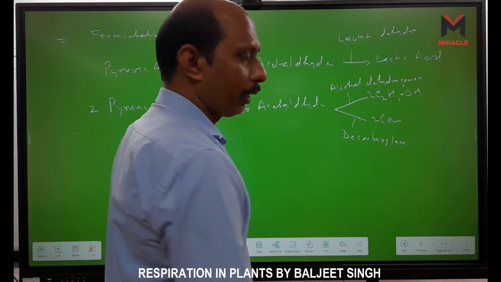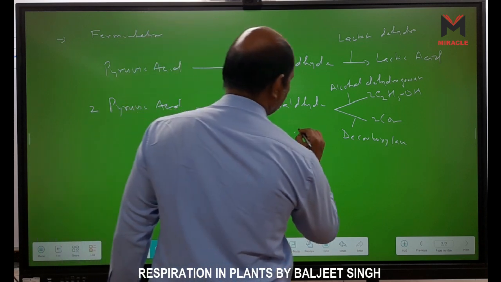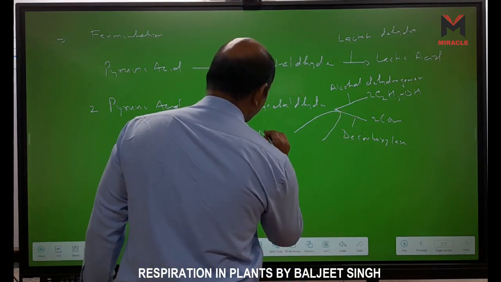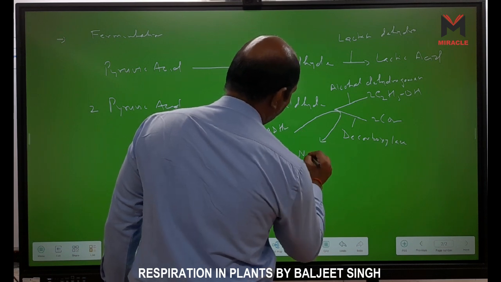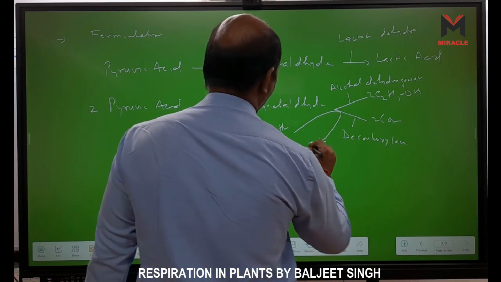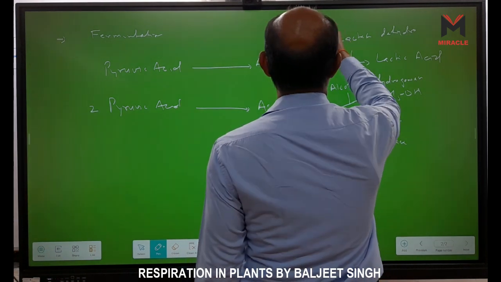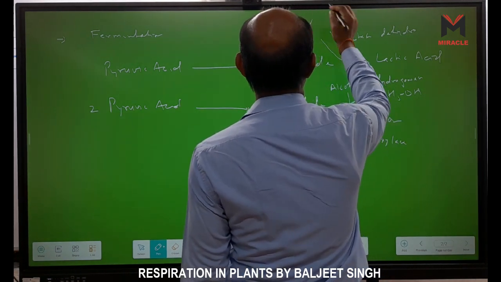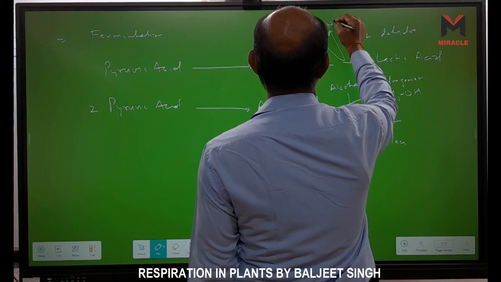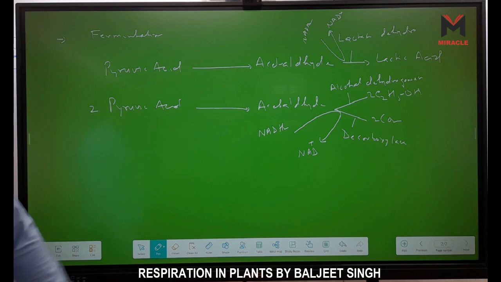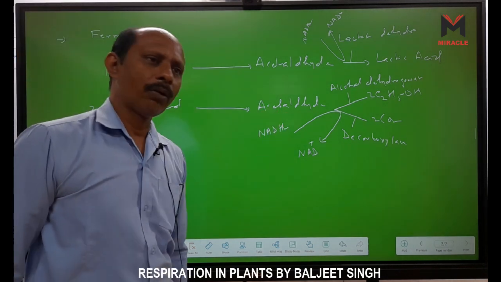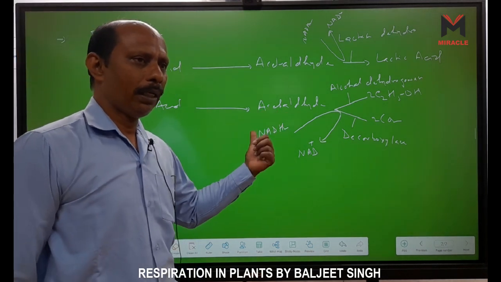Another, what is used here? We use NADH2. It is converted into NAD plus in both processes. Here also NADH2 is used, and NAD plus is released. And this NAD comes from glycolysis.